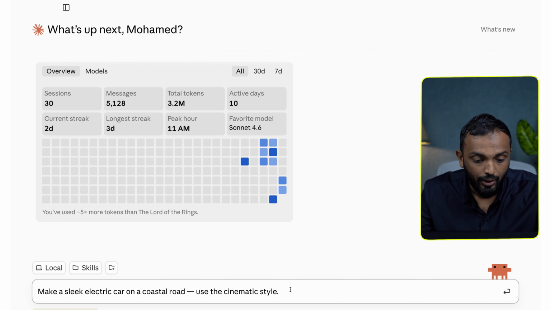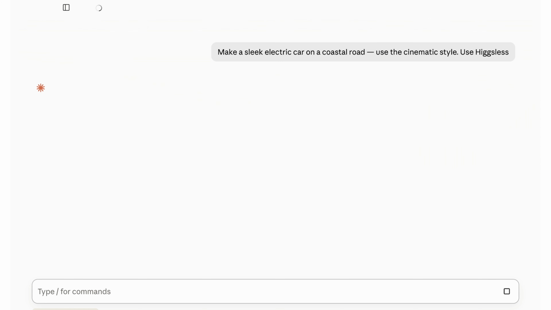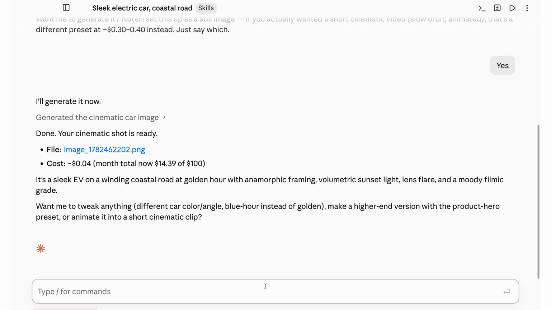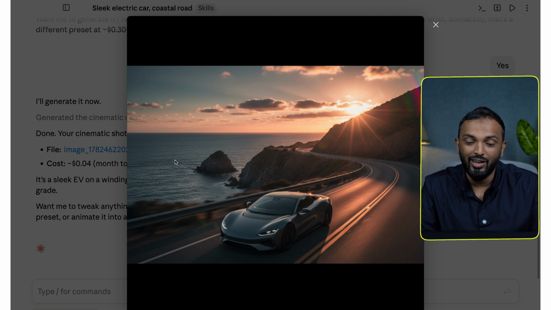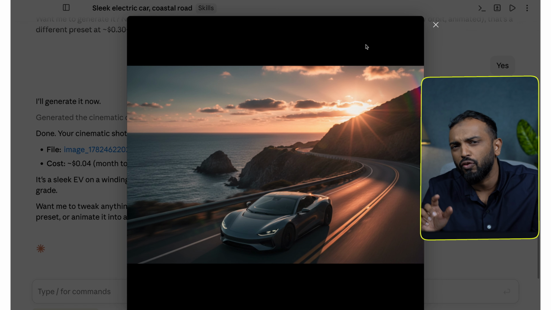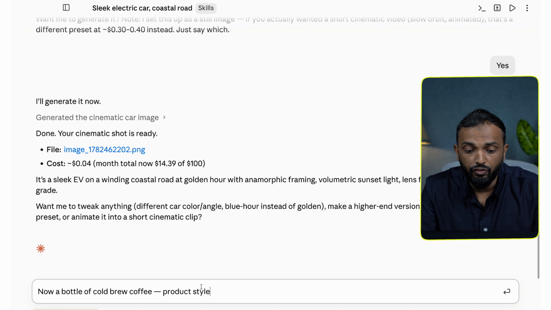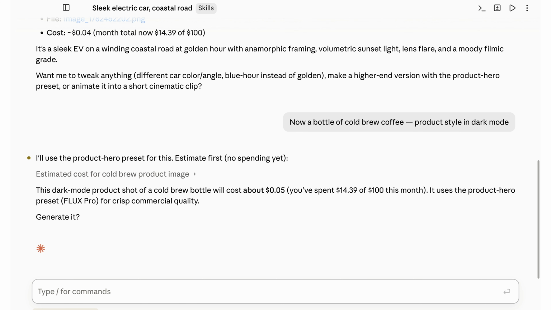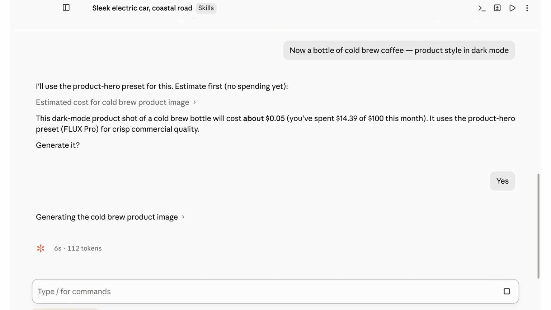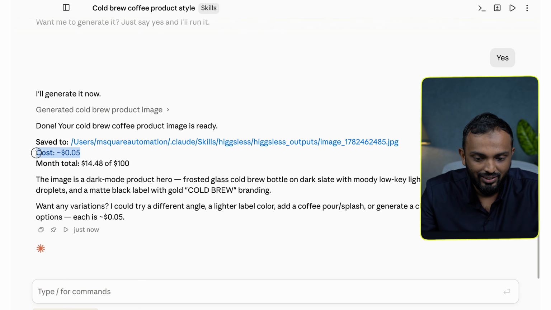Now let's try 2 quick styles in my tool. So let me try the first. Make a sleek electric car on a coastal road, use the cinematic style. There you go, let me open. Awesome, so I can see a sleek electric car on a coastal road. And now it's time to go for the second style. So let me go and type in. Now a bottle of cold brew coffee with product style and dark background. Let me say yes. And there you go again. So let me go and see the image.